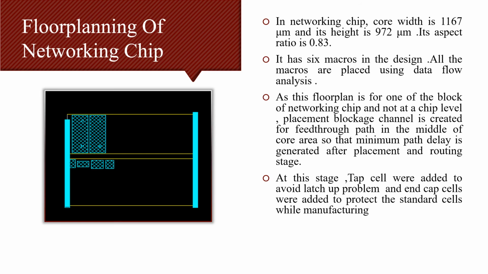Floor planning of networking chip. In networking chip, the core width is 1167 micrometer and its height is 970 micrometer. Its aspect ratio is said to be 0.83. We had 6 macros in the design and they are placed as shown in the figure.